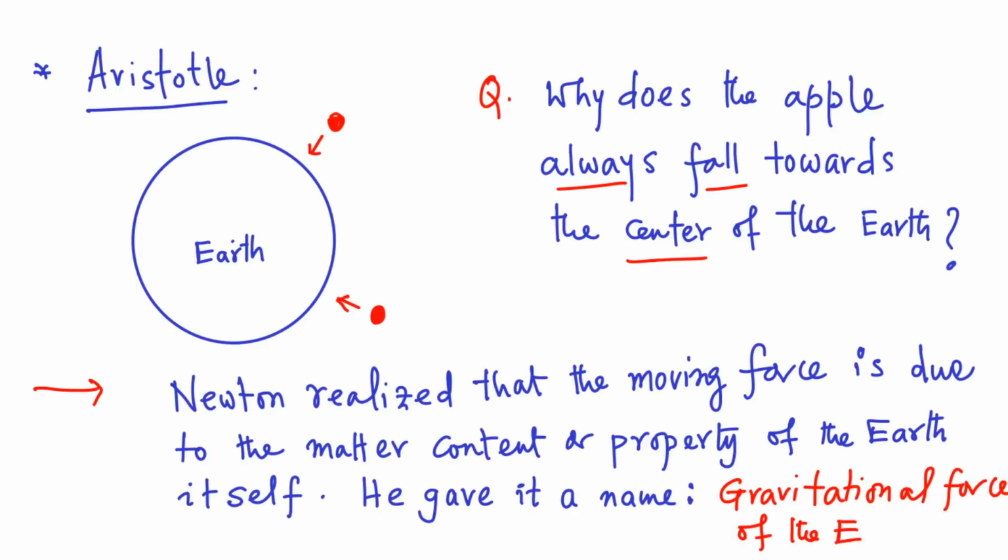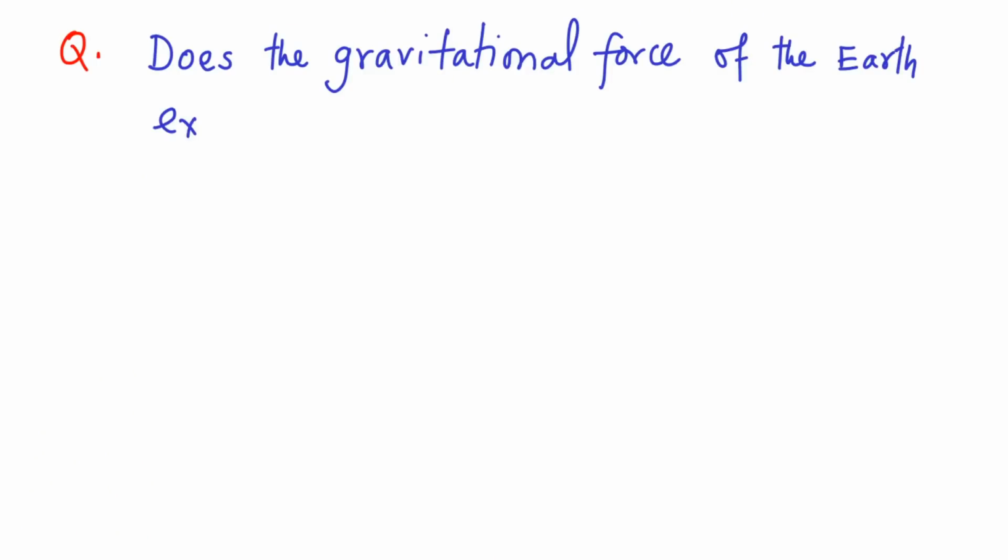This explanation then led Newton to ask a few follow-up questions. Does the gravitational force extend beyond the length of an apple tree? Or does the gravitational force extend up to the orbit of the moon?